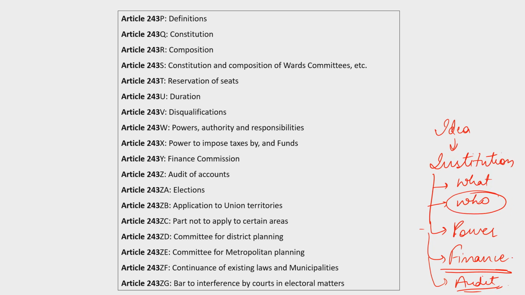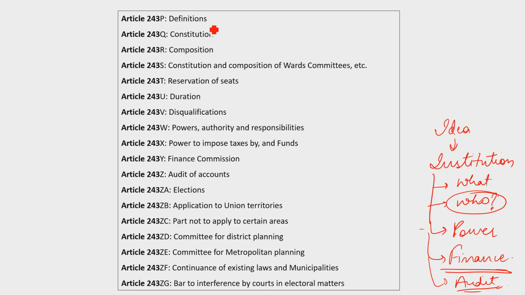And who will be part of it will be chosen by someone, that is, some electing body will be there. In these articles, exactly the same thing is given. If you want to create an institution, you should have what it is, who will be part of it, what powers and authorities it will have, where it will get its finances from, how the finances will be checked, what it will do if there is an existing body, and how it will be dissolved.